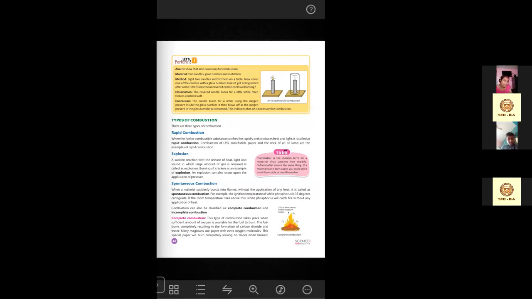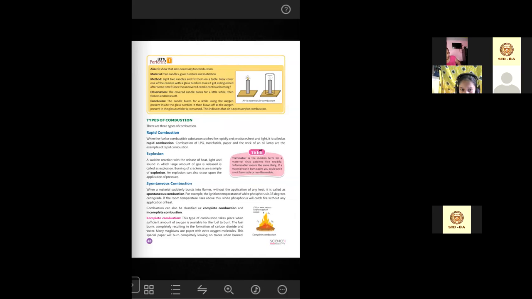Okay, see how many types of combustion there are. There are 3 different types of combustion. Actually, there are 4 types of combustion, but I will tell you about the other one later. The 3 different types are rapid combustion, explosion, and spontaneous combustion.